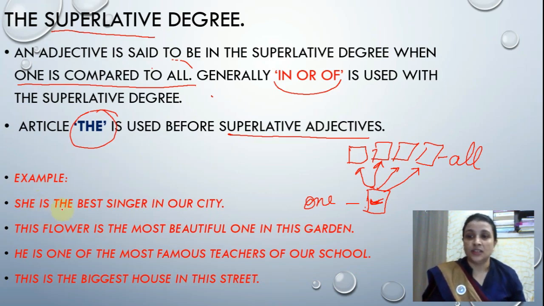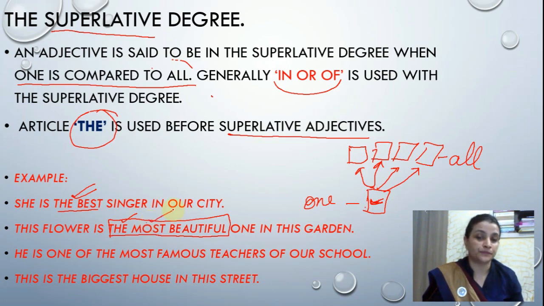First one is, she is the best, meaning superlative degree. This flower is the most beautiful. No other flower could be more beautiful than this. The is used with most; the word most is used.